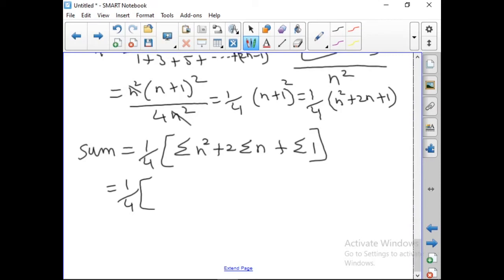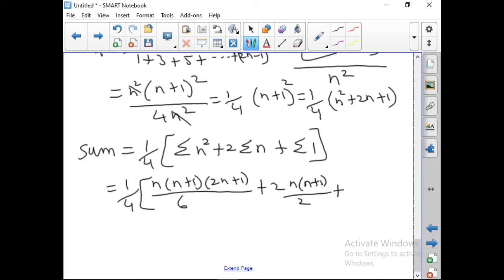What is it? n into n plus 1 into 2n plus 1 by 6, plus 2 into sum of first n natural numbers. What's the formula? n into n plus 1 by 2, plus sigma 1. Sigma 1 is 1 plus 1 plus 1 and so on, n times. So how do we write that? n.